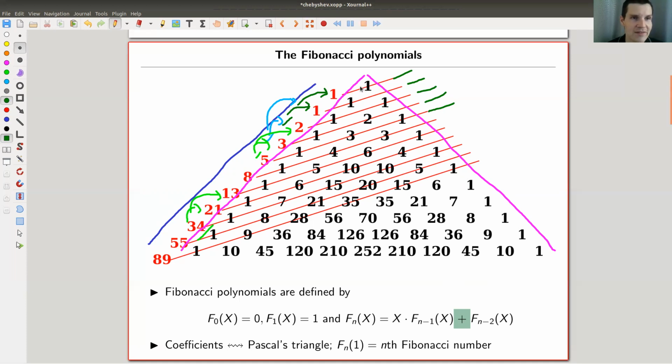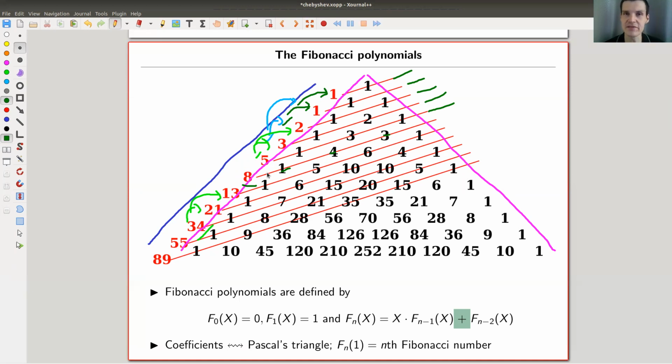So 1 adds to 1, 1 adds to 1, 1, 1 adds to 2, 2, 1 adds to 3, 1, 3, 1 adds to 5, and so on. So 3, 4, 1 adds up to 8, and so on. We have a very cute relationship between Fibonacci numbers and Pascal's triangle. Pascal's triangle, of course, is extremely important in mathematics and ancient and well-known, like Fibonacci numbers.